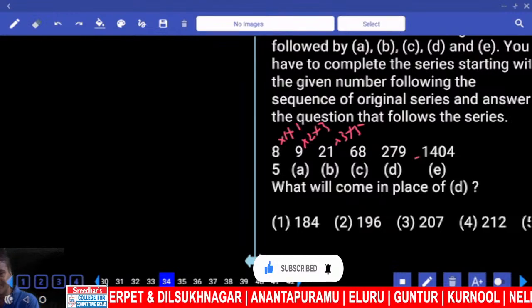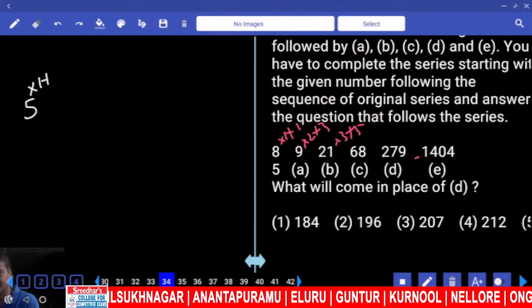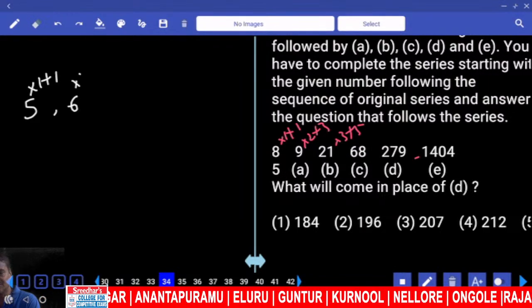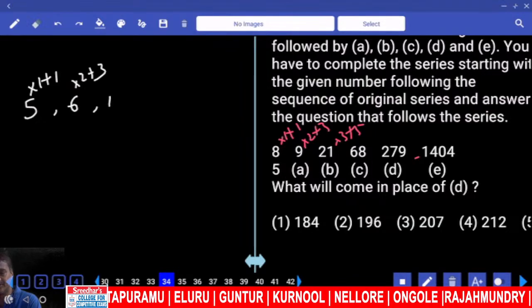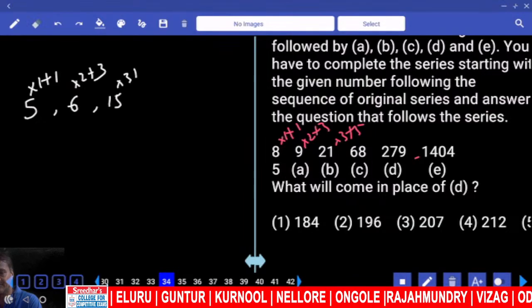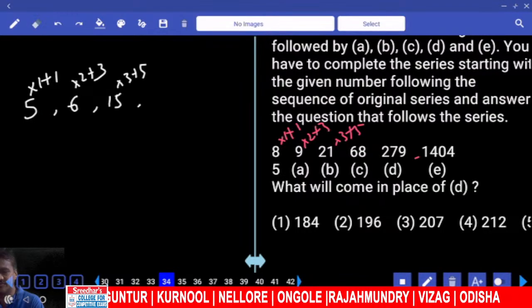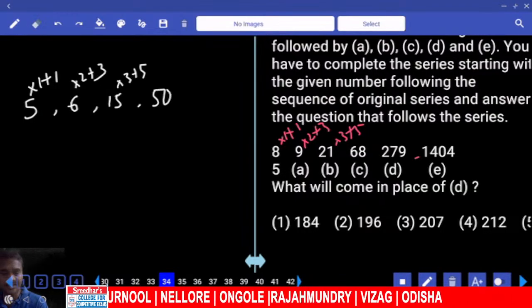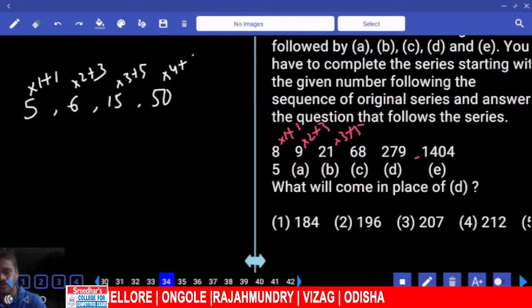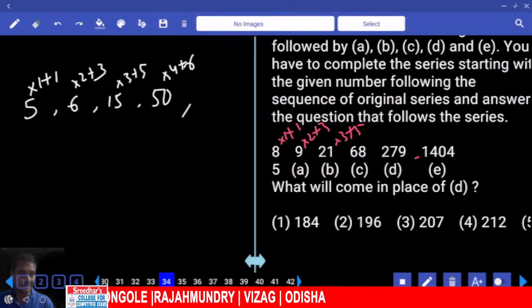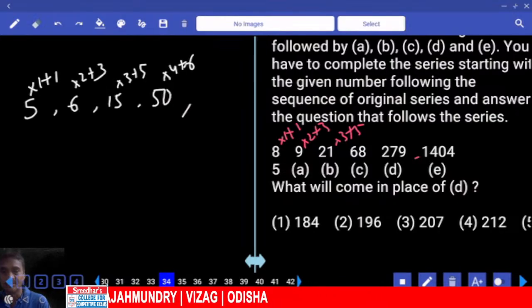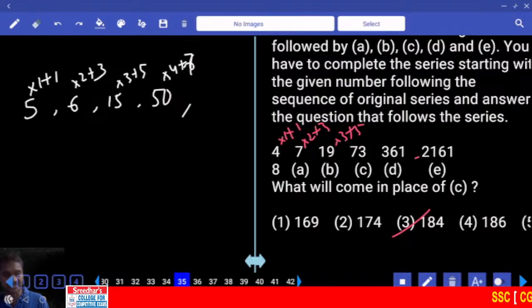Then start with 5. 5 into 1 plus 1. Now 6 into 2 plus 3. 15 into 3 plus 5. How much? 45 plus 5, 15. What did he ask? He asked for D. One more to do. Into 4 plus 6, 206. Not 206. 1, 3, 5, 7, sir. 7. And 207 is the choice. Odd numbers are added.